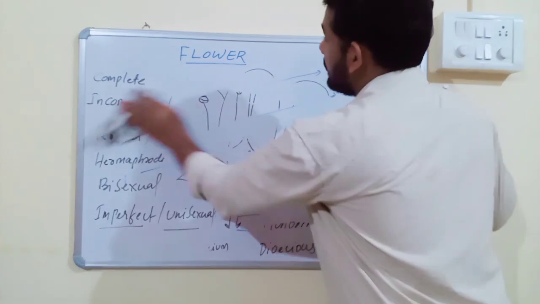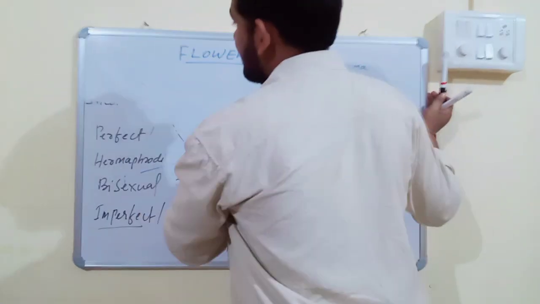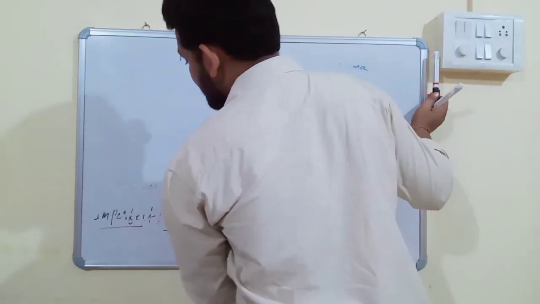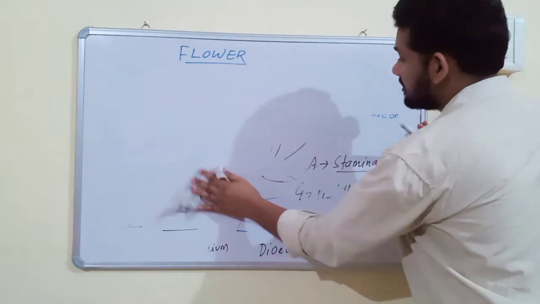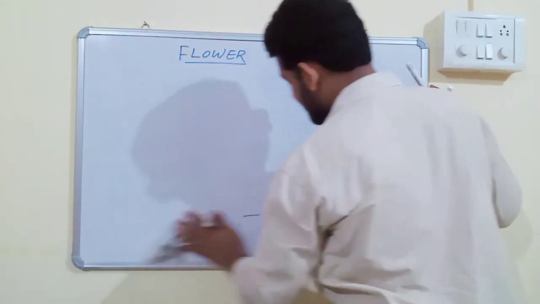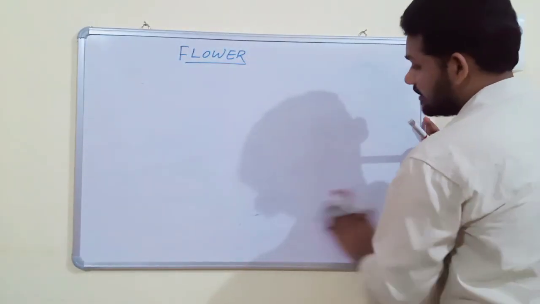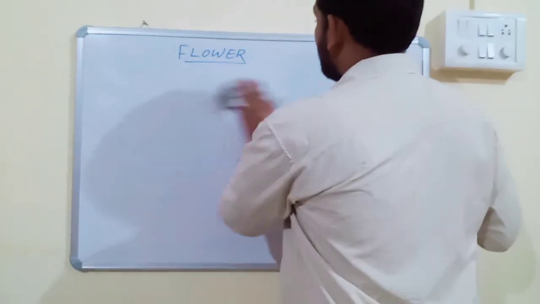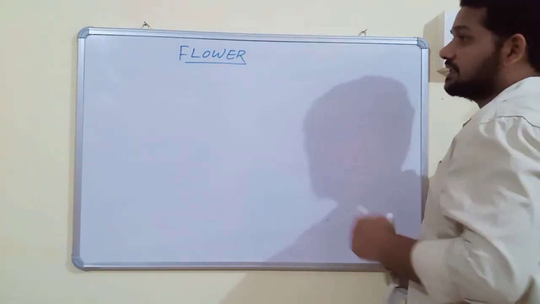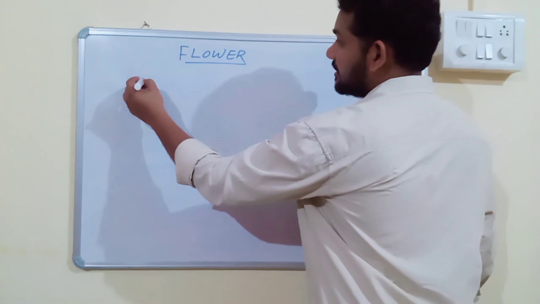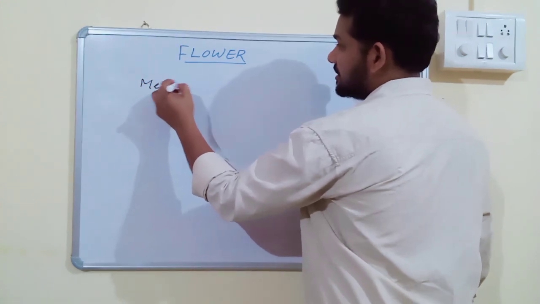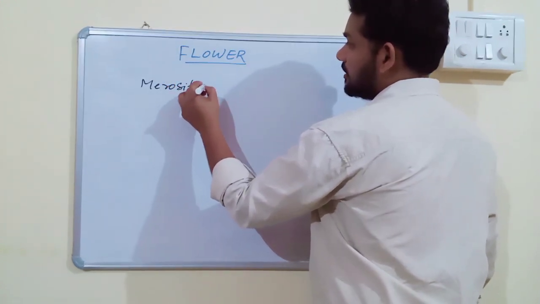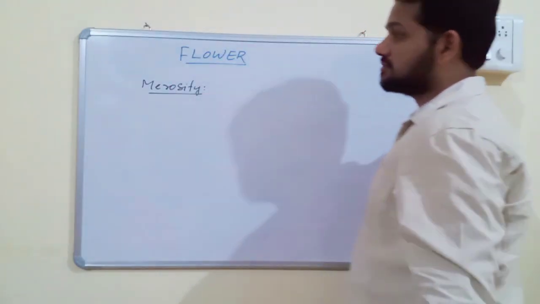If a flower has all organs, it is complete. If any one organ is absent, incomplete. If both essential organs are present, perfect. If any one is absent, then the flower is called an imperfect flower. Here we should understand one more term, that is called merosity. So what is merosity?